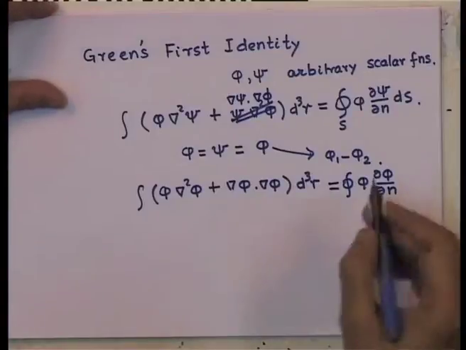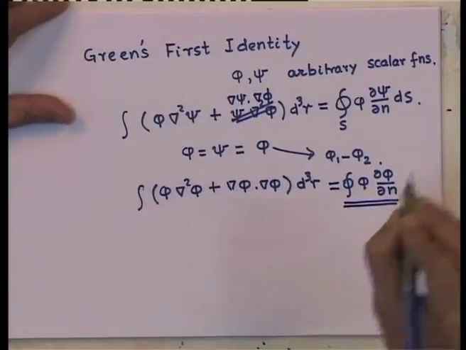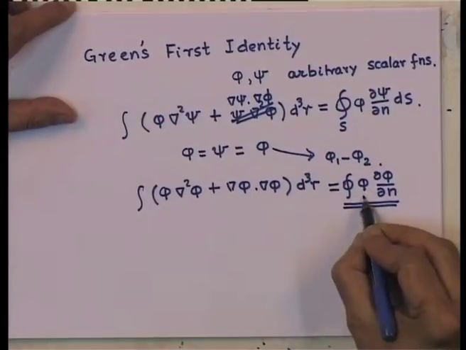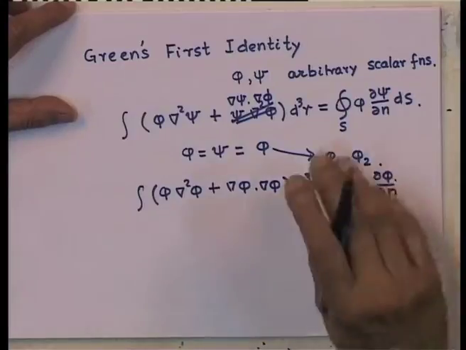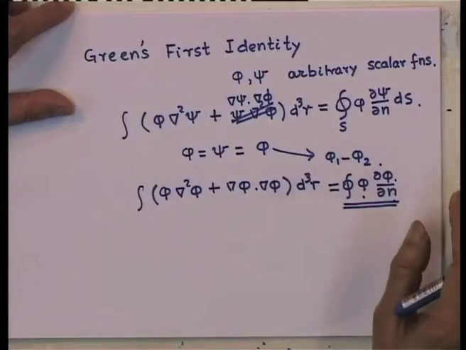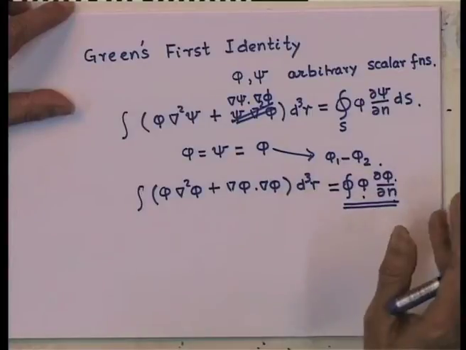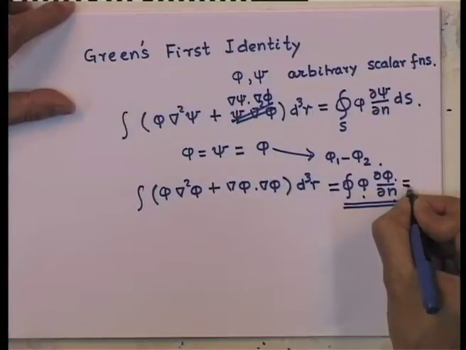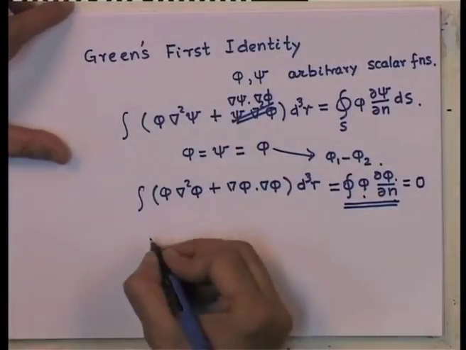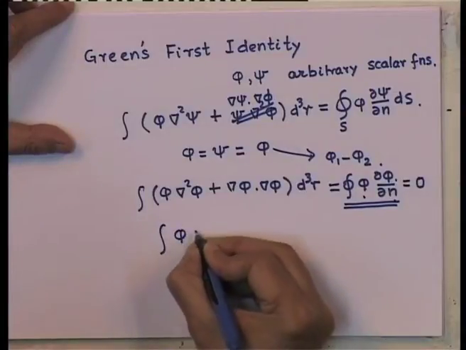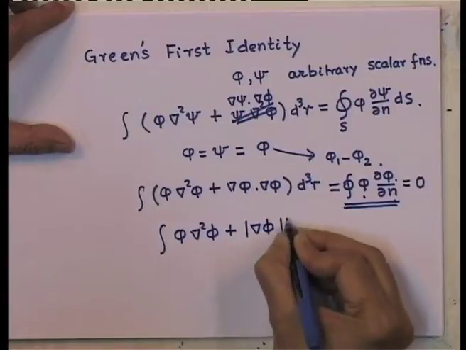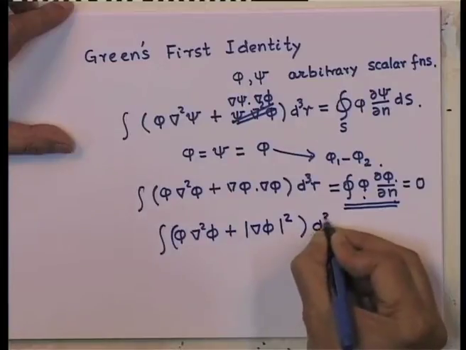Okay. Now, you notice this right hand side is on the surface, and we have seen that on the surface either phi is equal to 0 or d phi by d n is equal to 0, depending upon the type of boundary condition you have. So, whatever be the boundary condition, whether it is Dirichlet or Neumann, this quantity is equal to 0. That tells me that phi del square phi plus del phi dot del phi, which is the absolute value of del phi squared, d tau, is equal to 0.